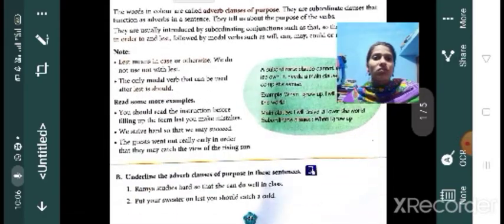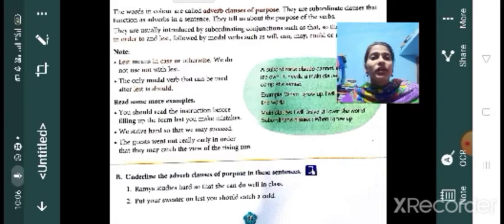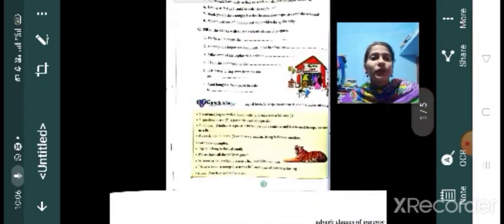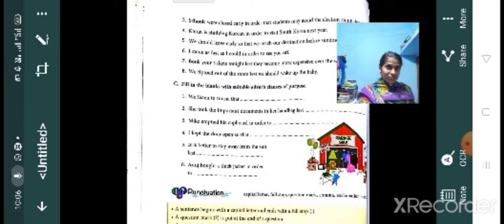So now the exercise is given there. You have to underline the adverb clause of purpose in these sentences. I think you will do it. Then only you will know whether you understand adverb clauses or not. Okay, just try to do that.